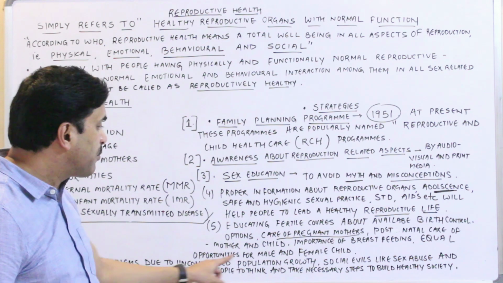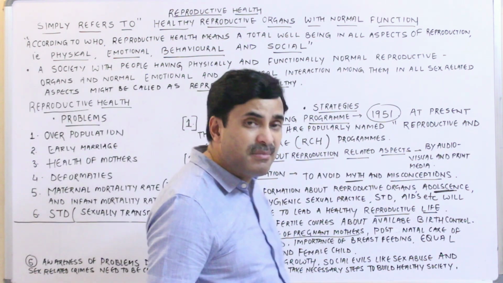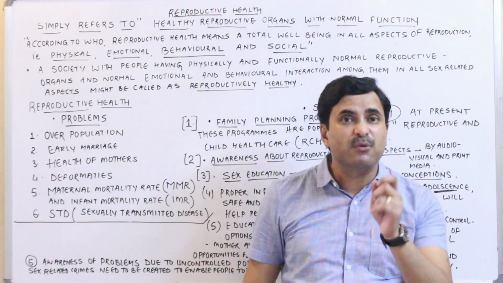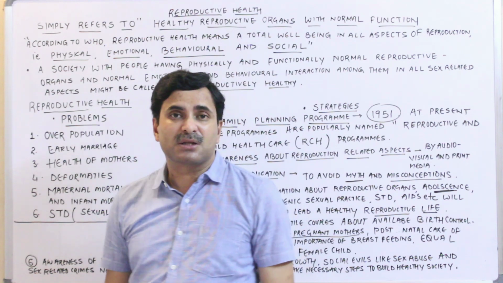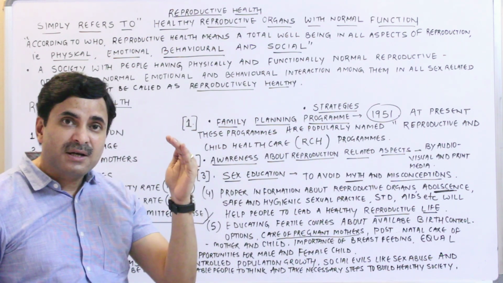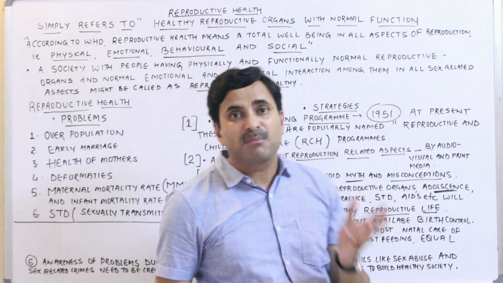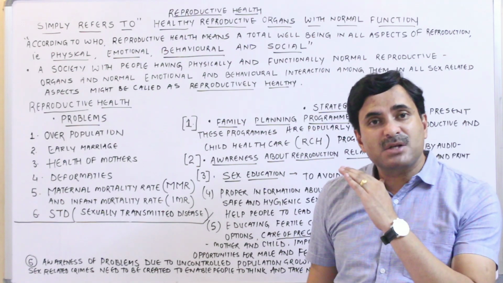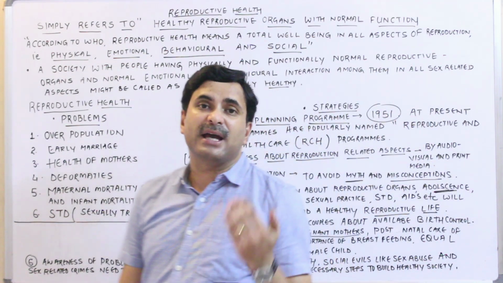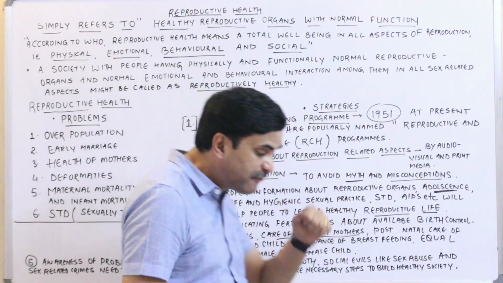Okay. And equal opportunities for male and female child, because in India there are many regions where couples kill the girl child before the birth or just after the birth. So they must be given proper knowledge that it doesn't matter whether a girl child is born or a boy child is born. There must be equal opportunities given for both the girl child as well as the boy child. Alright. So this is the fifth point.